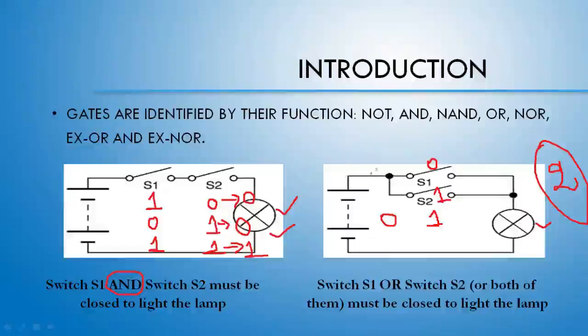Check out the current line. If the current is going from this area, then it can either move from the upper side circuit or from the lower side circuit. If I am making the switch S1 in the off state, but S2 is in the on state, then from this side we cannot expect the current. It is not possible. But this switch is on, so from this side we can expect the current.